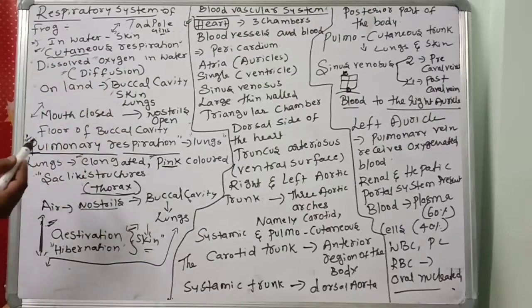What is the meaning of diffusion? It is the movement of molecules from high concentration to low concentration. Here oxygen is moving. Frogs live in the water and also on land, that's why frogs are called amphibians.